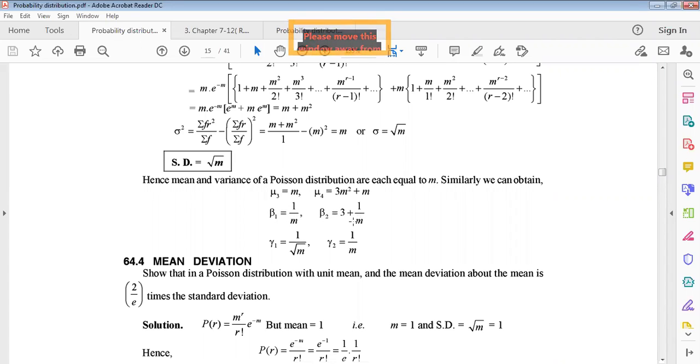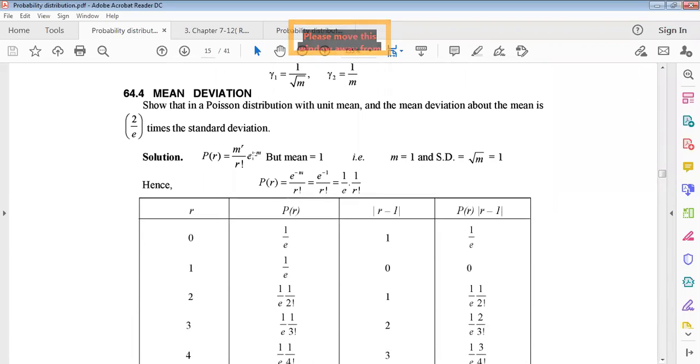Beta 2 equals 3 plus 1 by m. Similarly, the gamma coefficient, also called Pearson's gamma coefficient: gamma 1 will be 1 by root m, gamma 2 will be 1 by m. This is left for you. You have to calculate this result. Like the binomial distribution, where we derived all this, you can find this in the Poisson distribution with a similar process.